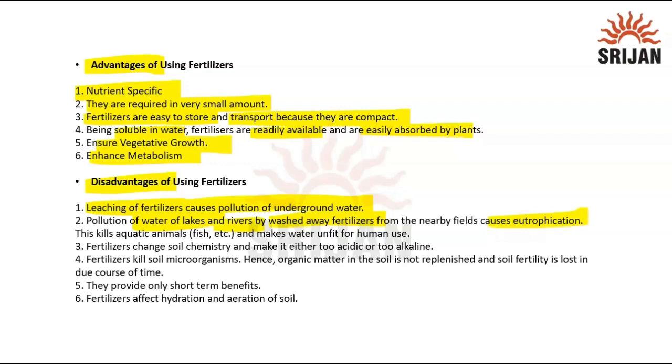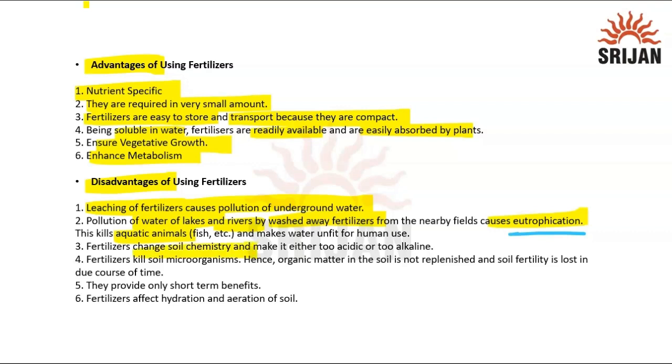So that is how they are causing damage to the nearby areas as well, which is particularly known as eutrophication. So in this process, it kills aquatic animals, and I already told you how and what the whole process is.